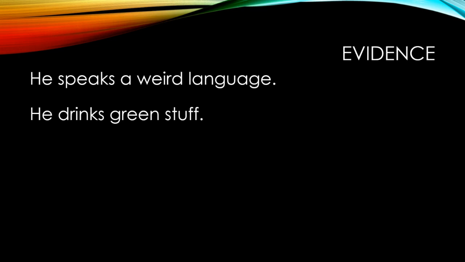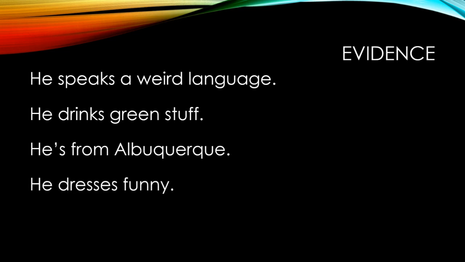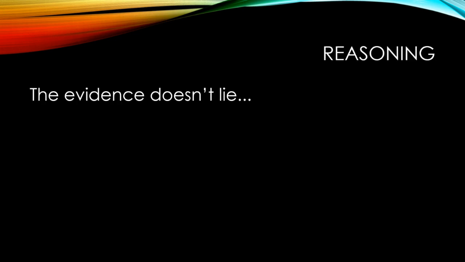He speaks a weird language. He drinks green stuff. He's from Albuquerque. He dresses funny. And he drives a spaceship. So those are all the pieces of evidence that she listed. Now at the end, the girl simply says the evidence doesn't lie. Would you agree that this could support her claim?